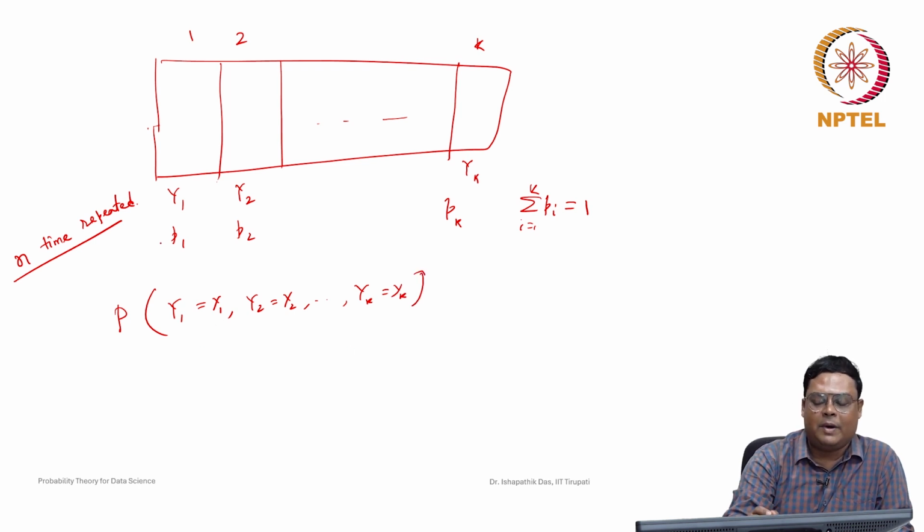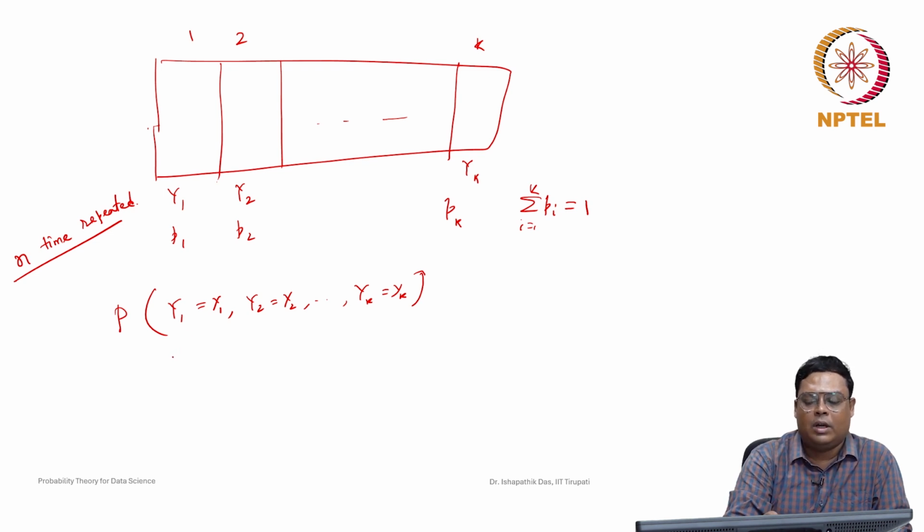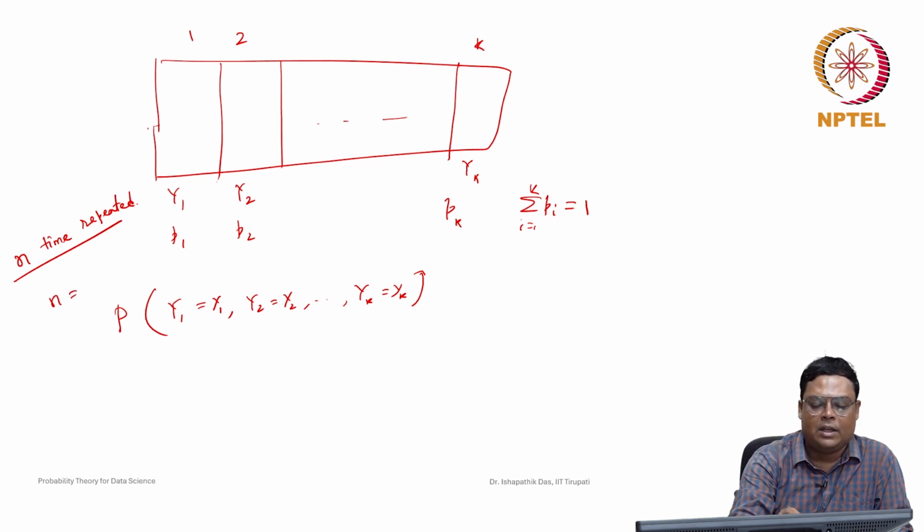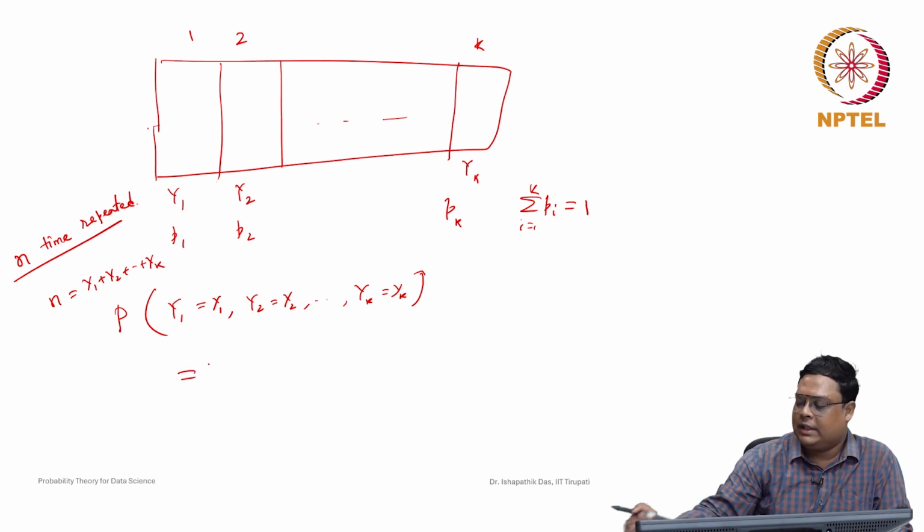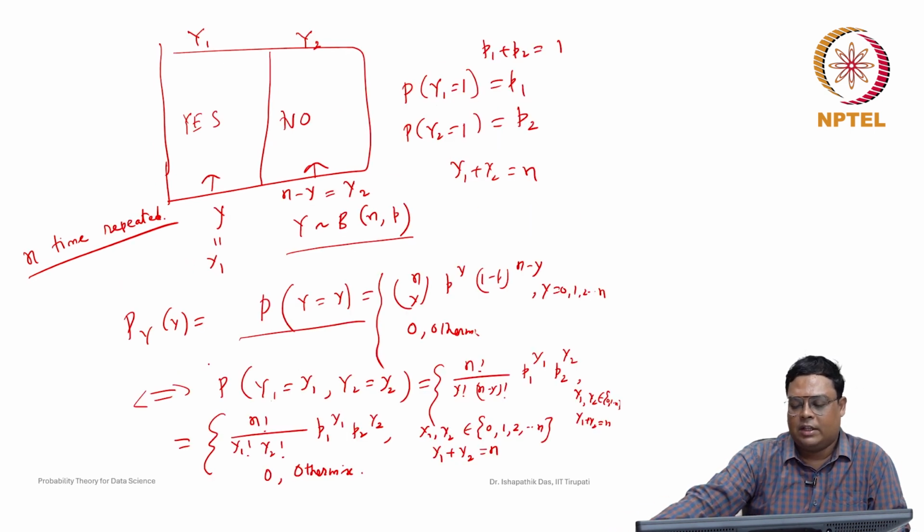Suppose we catch n pieces; how many pieces will be black, how many will be blue? That we want to know. So y1, y2, up to yk across all categories sum to n. You can see that we can extend directly from the binomial case.